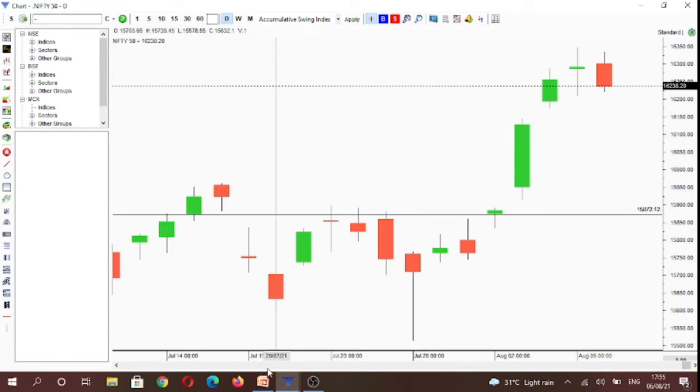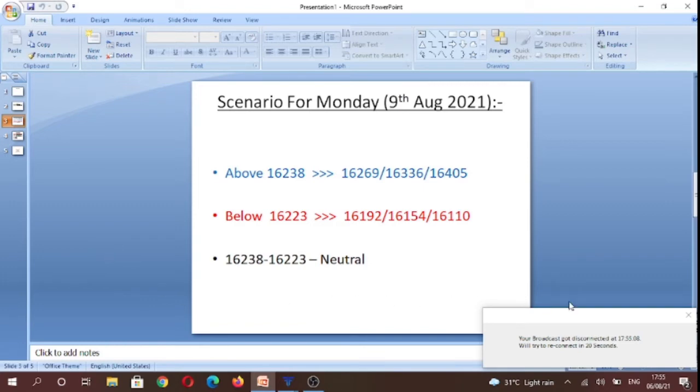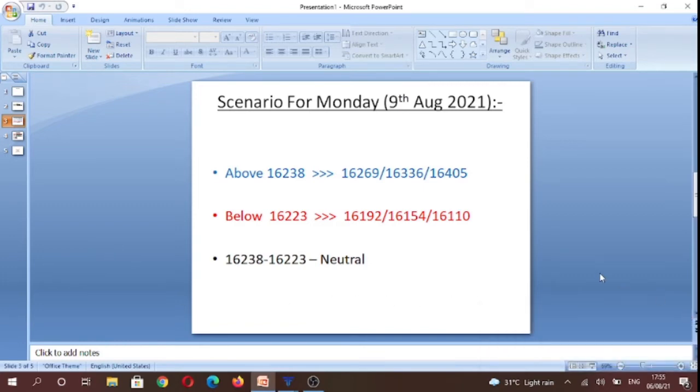So based on that, we get the following scenario. Above 16,238 levels, we can potentially trade towards 16,269 levels, 16,336 levels, and potentially 16,405 levels. And below 16,223 levels, we can potentially trade towards 16,192 levels, 16,154 levels, and potentially 16,110 levels. And the neutral price range for Monday is going to be 16,238 to 16,223, in which one can refrain from making any trades on the index.